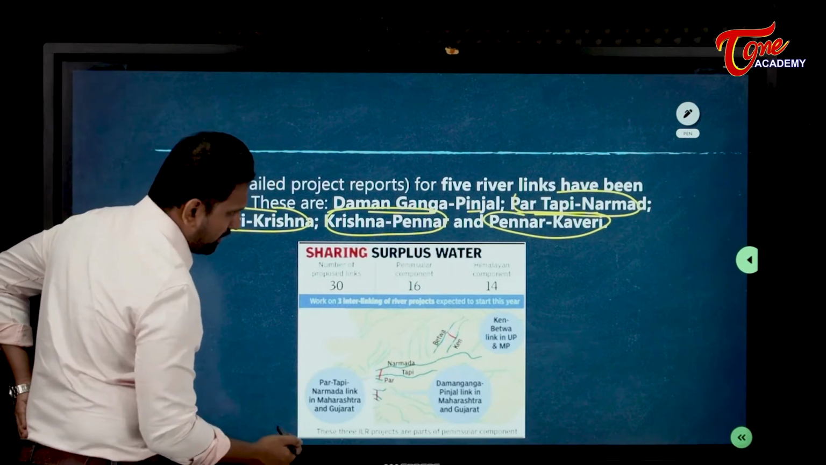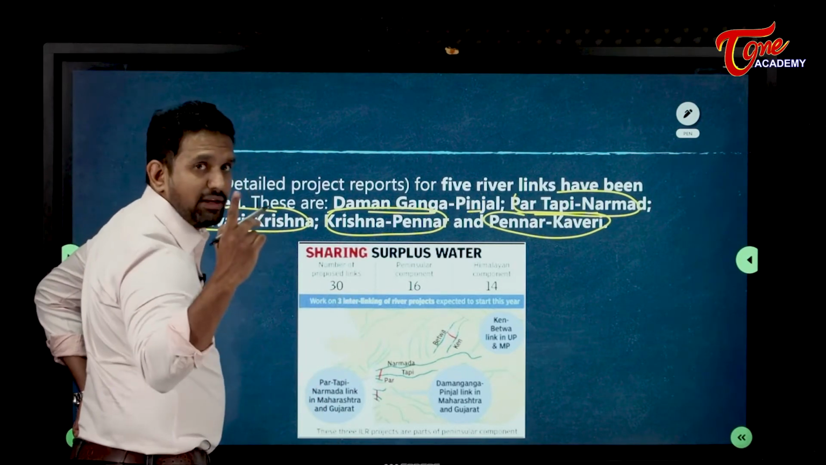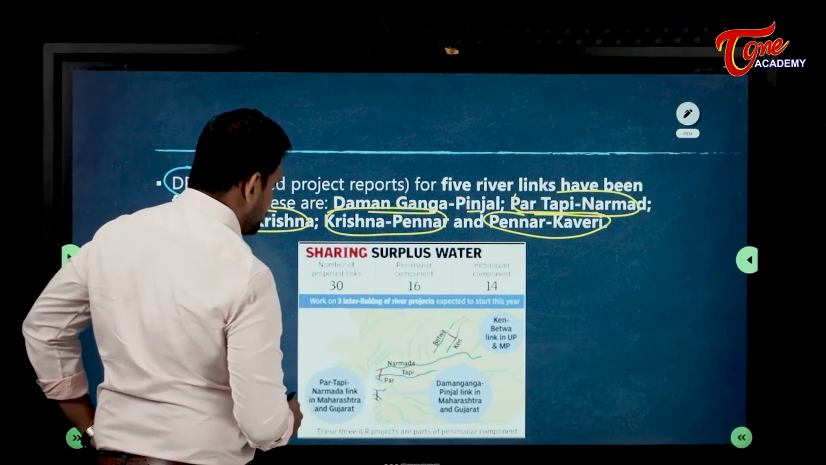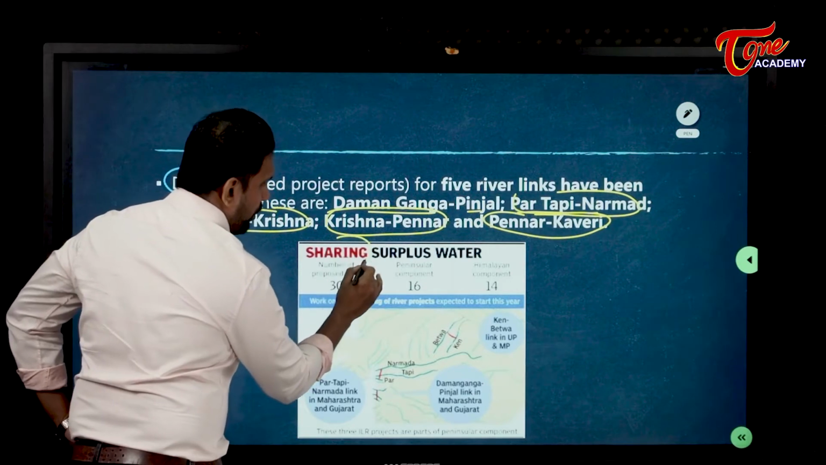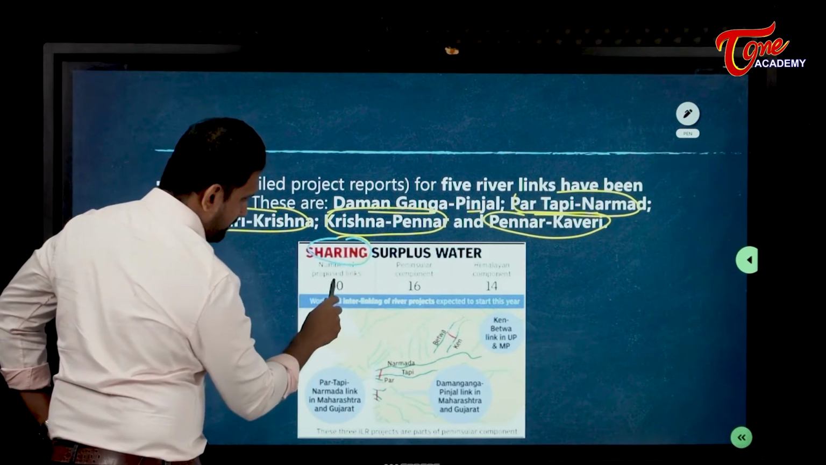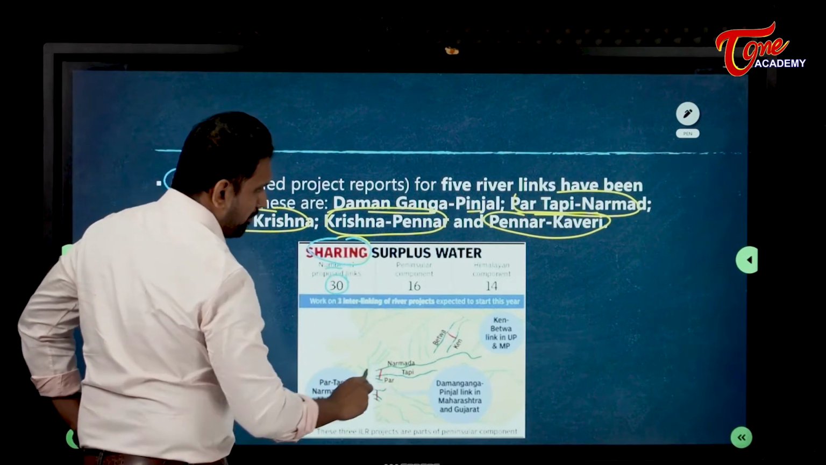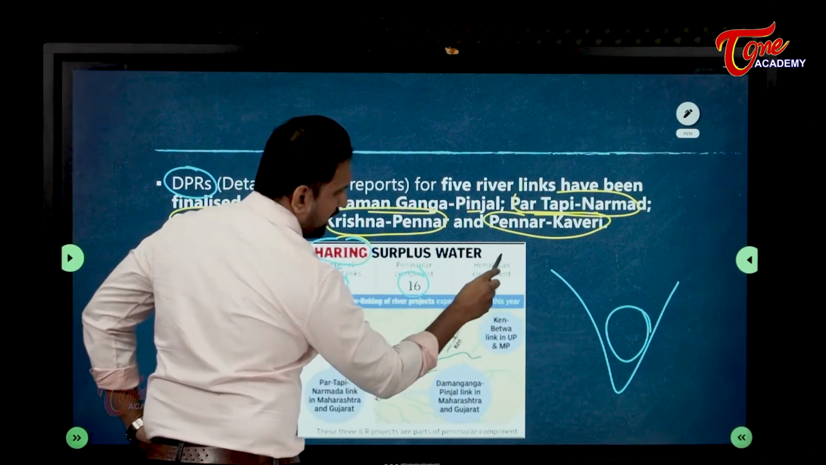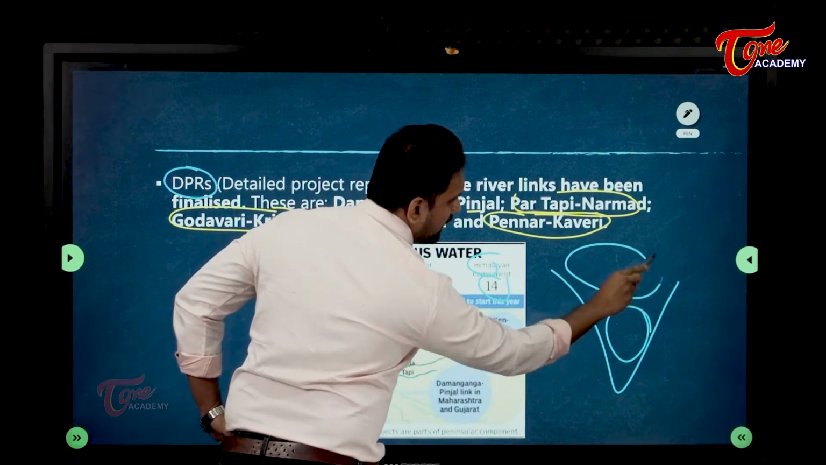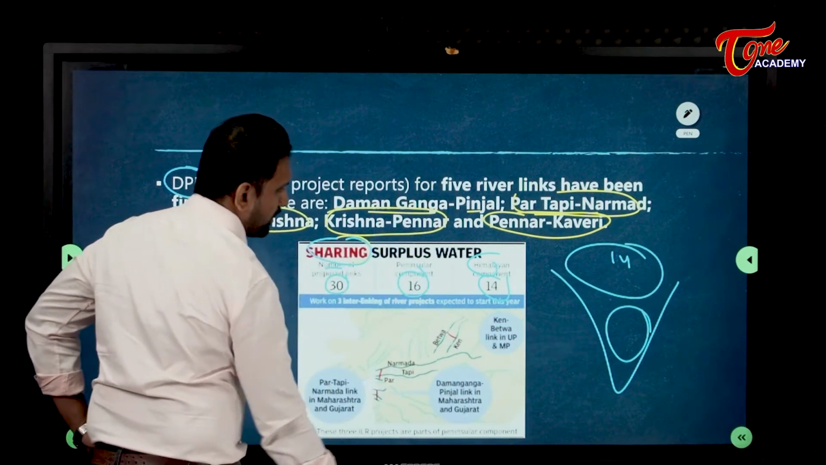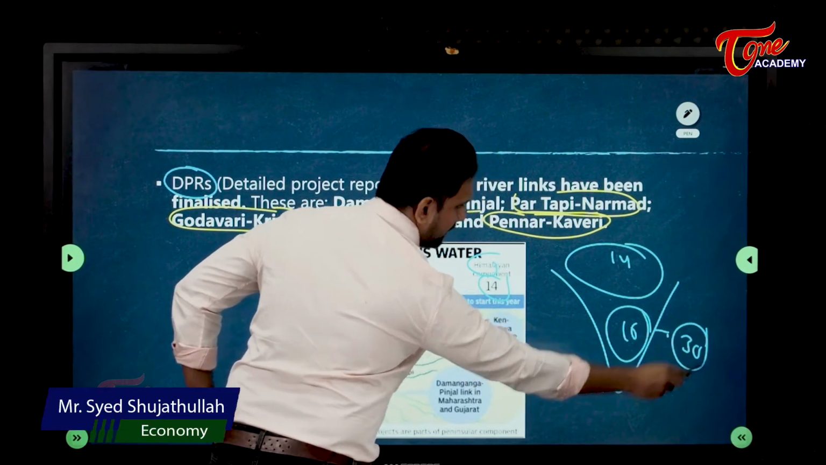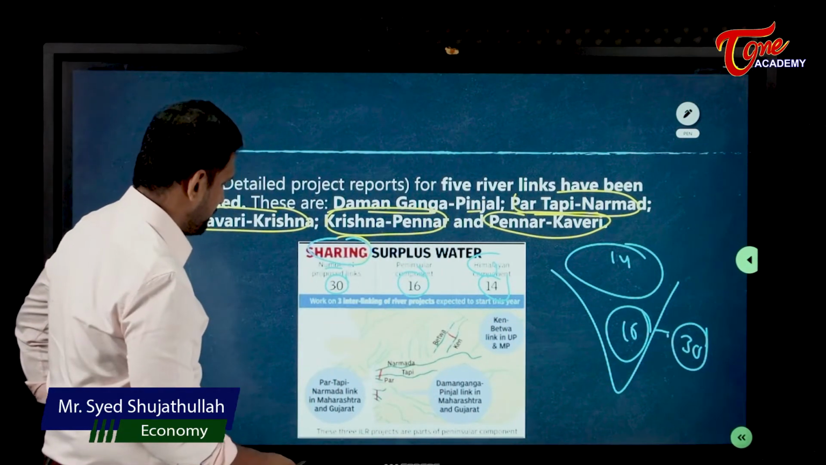See, here is another very important point I am going to tell you. Number of proposed links: Peninsular component, here how many will be linked? 16. Himalayan component, here how many will be linked? 14. Then in total, how many links have we proposed? 30 links we have proposed.